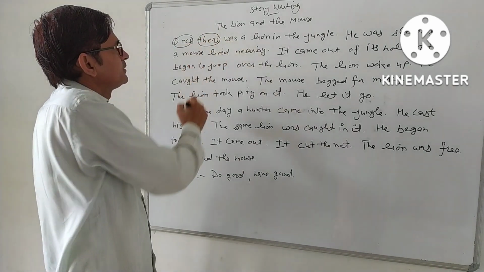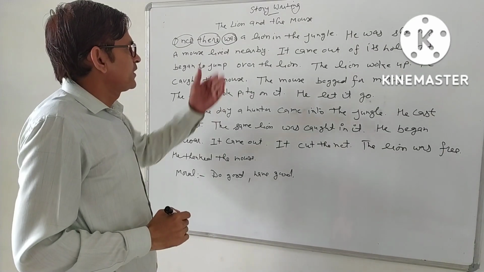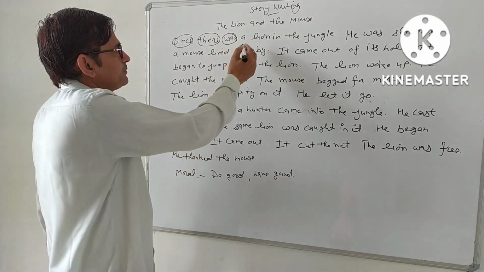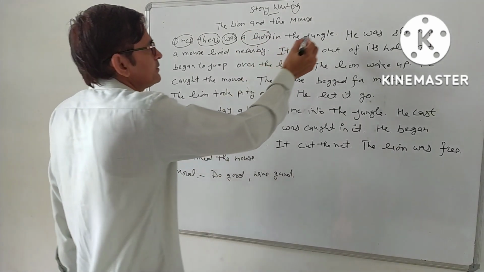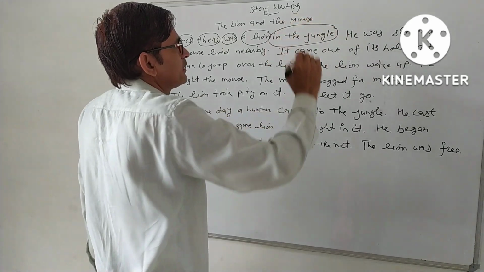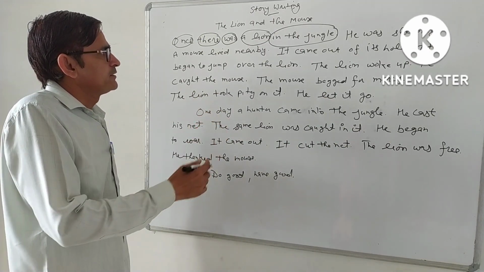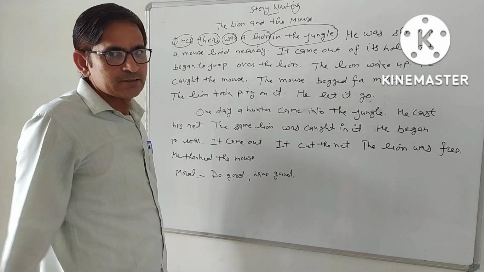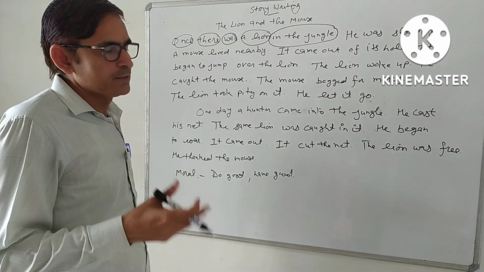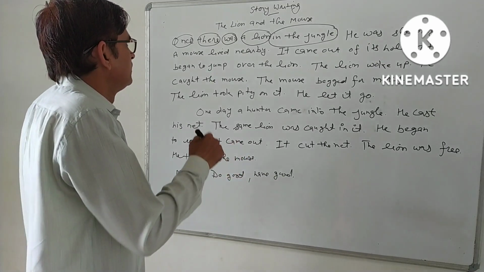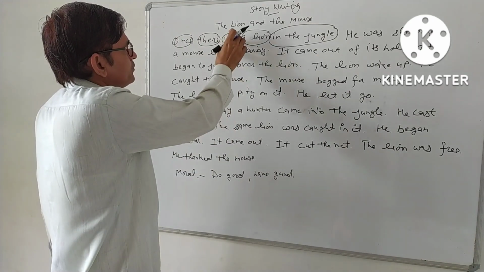In this sentence there is a subject, and "was" is a helping verb, "was" is a main verb. "A lion" is an object, and "in the jungle" is telling about the place where the lion is. This is an adverb and we can say it is an object. In any sentence an object comes. A sentence may come with one object, two objects, or without an object, depending on the sentence.